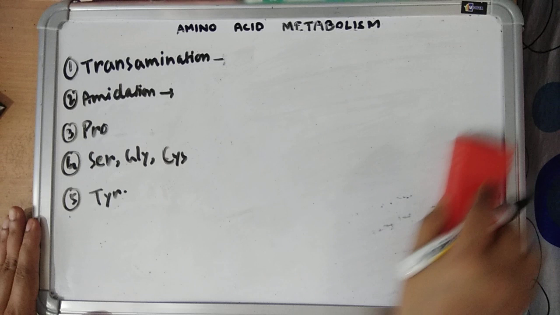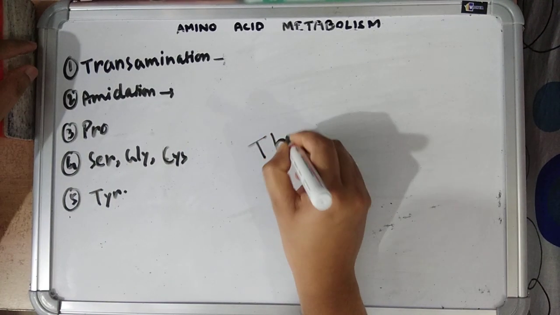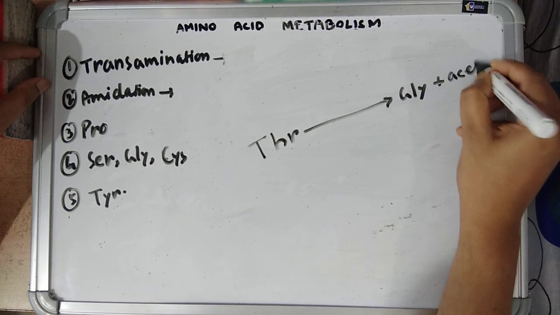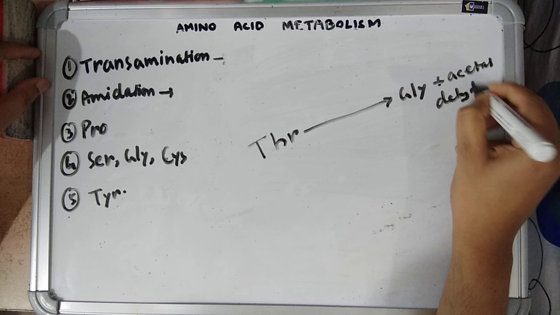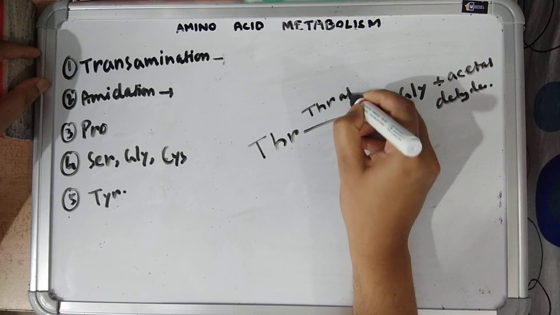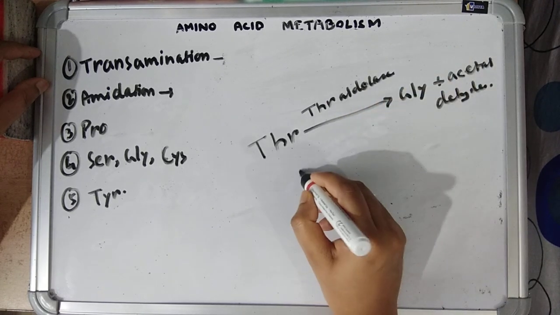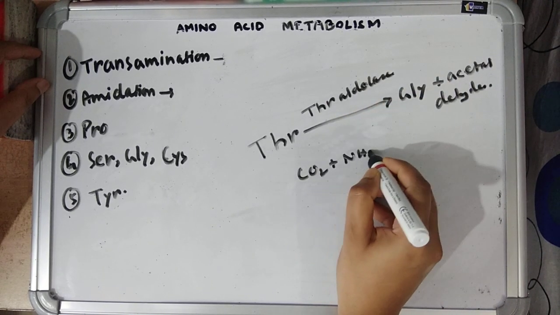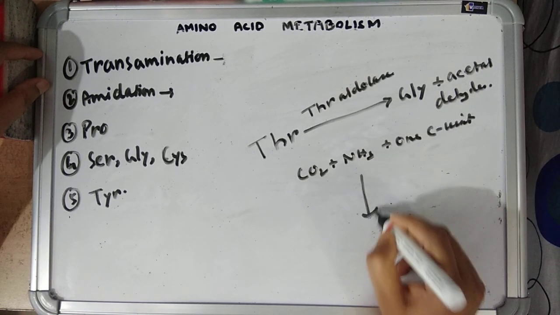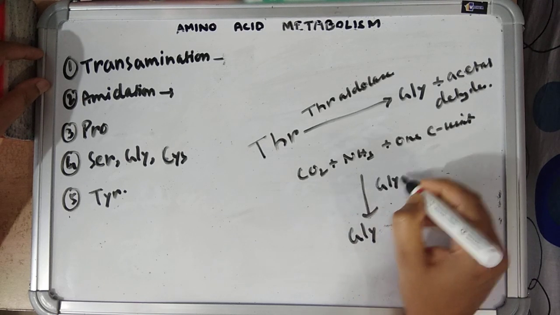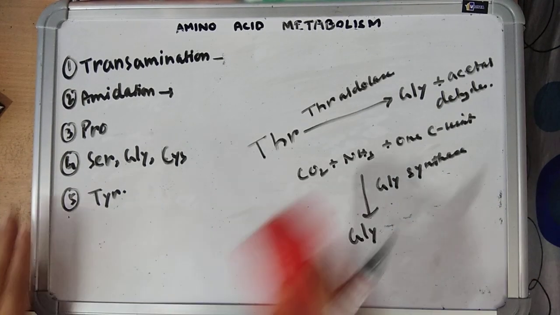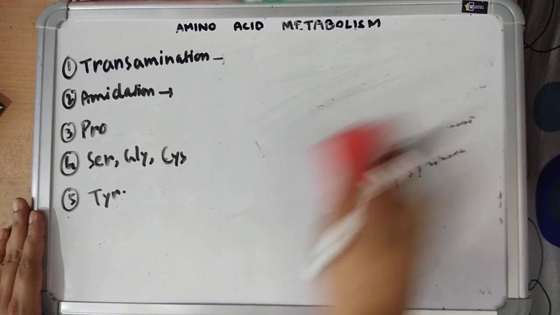Glycine can also be synthesized from threonine, giving glycine plus acetaldehyde, by the enzyme threonine aldolase. It can also be formed from carbon dioxide, ammonia, and one carbon unit by glycine synthase multi-enzyme complex. Next is synthesis of cysteine.